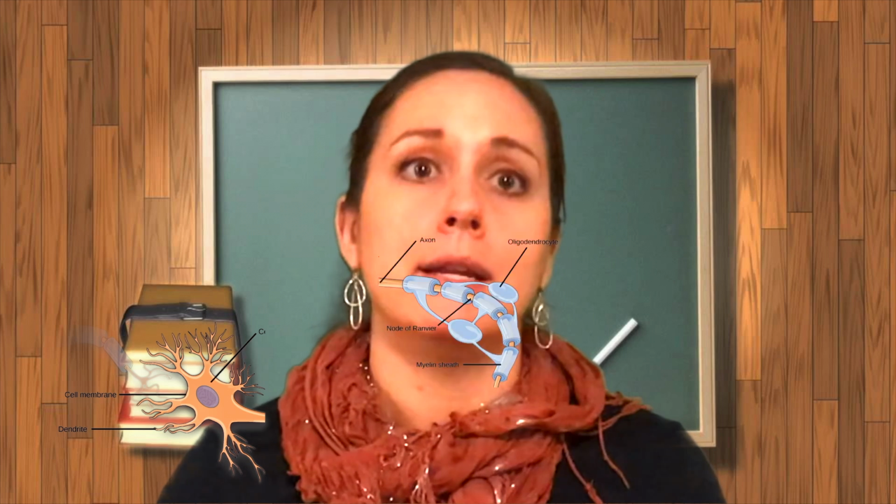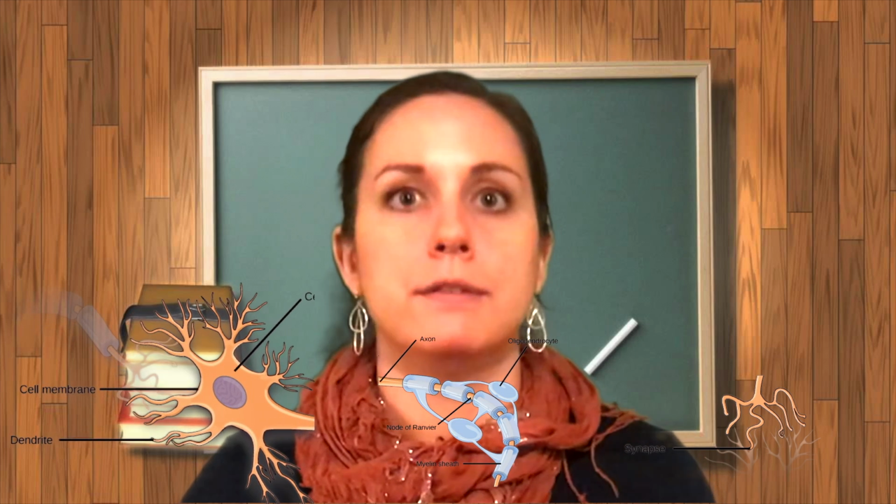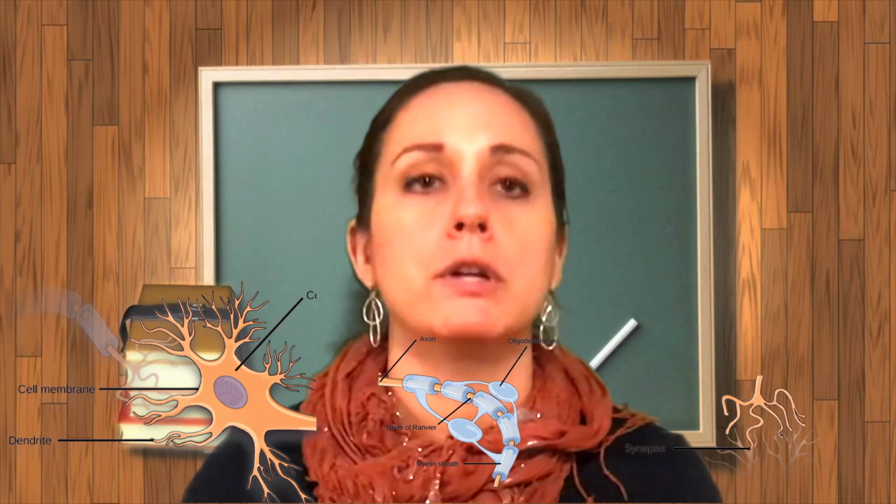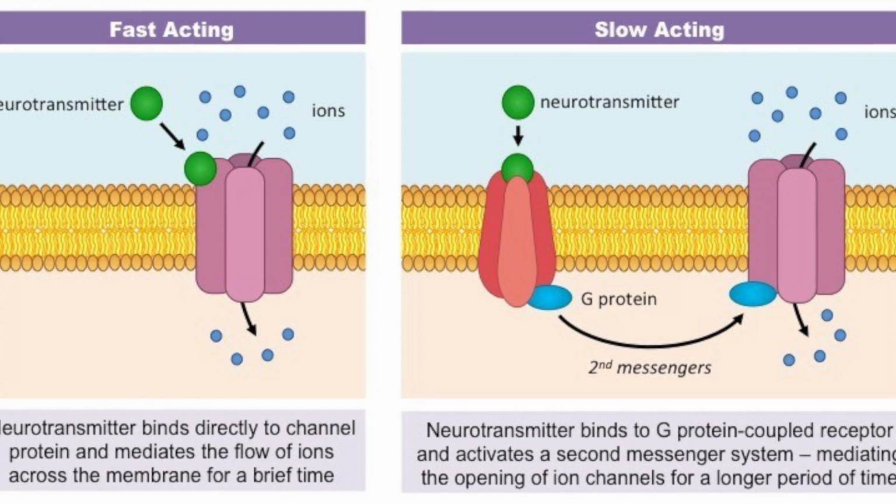Multipolar neurons have three distinct parts: branched dendrites that surround a cell body, an axon, which can be myelinated or lightly myelinated, and synapses. Dendrites are branched protoplasmic extensions of a nerve cell that propagate the electrochemical stimulation received from other neural cells to the cell body, or soma, from which the dendrites project. The density of the branches of dendrites depends on the function of that neuron. Dendrites have receptors on their surfaces.